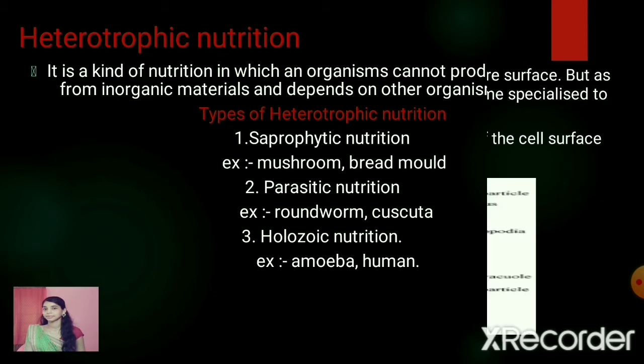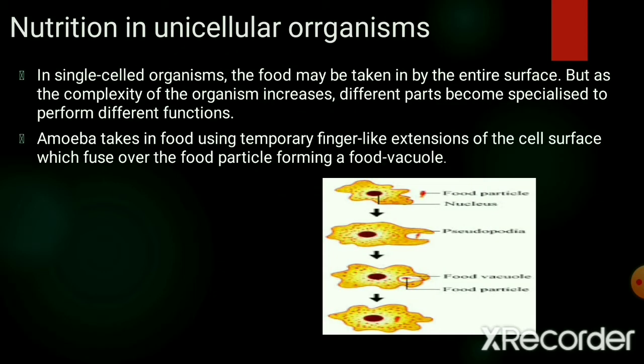So now we'll discuss nutrition in unicellular organisms. Amoeba is an aquatic unicellular protozoan which lives at the bottom of freshwater streams.